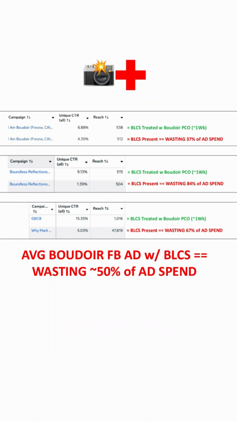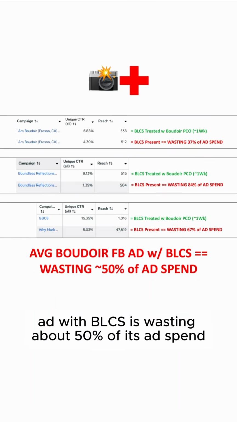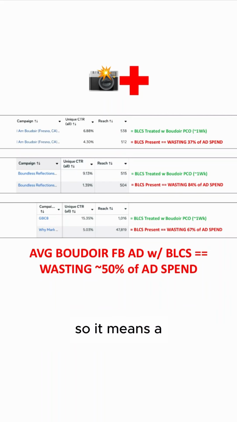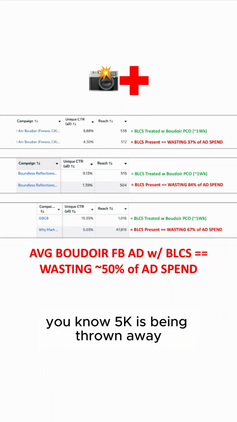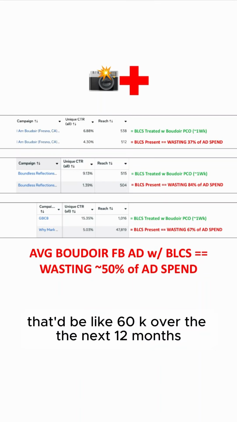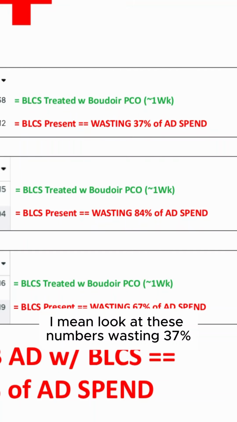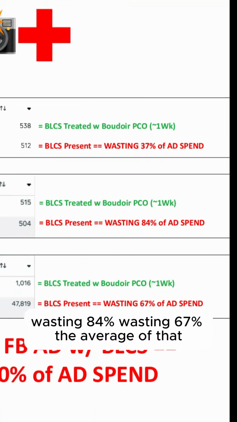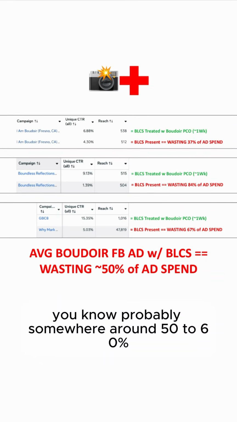So from what I've seen, the average boudoir Facebook ad with BLCS is wasting about 50% of its ad spend every single month. So it means a boudoir photographer that's spending that much, 5K is being thrown away on average. That'd be like 60K over the next 12 months. And how do we know it's about 50%? I mean, look at these numbers. Wasting 37%, wasting 84%, wasting 67%. The average of that, probably somewhere around 50 to 60%.